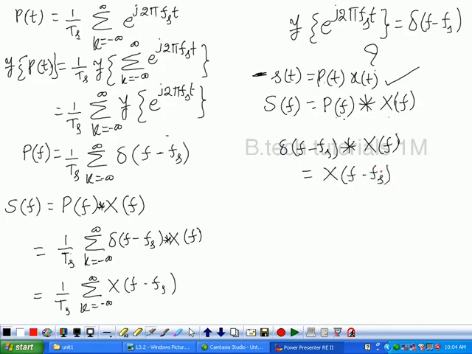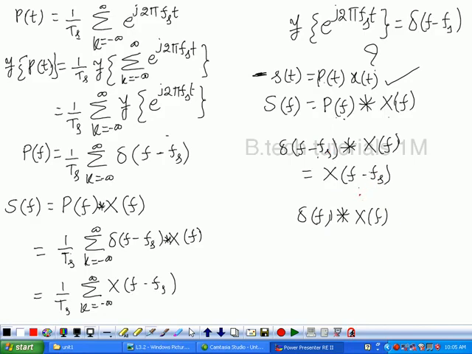You verify all the properties later. If you convolve the delta function with a function, you will get the same function. But here the delta function has the shift in it, so the same shift will be introduced. Understood? How can you verify it? Delta of f convolved with some x of f is equivalent to x of f itself. But here the delta function has some shift in it. The same shift is introduced here.